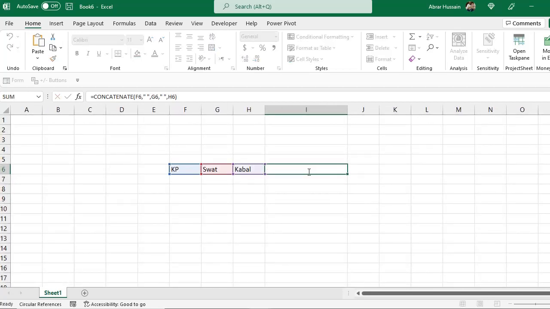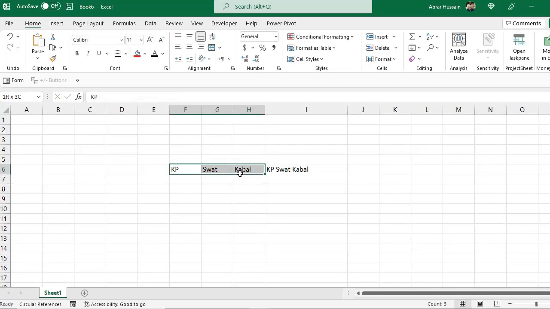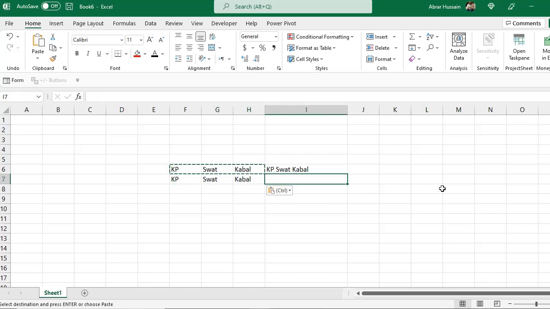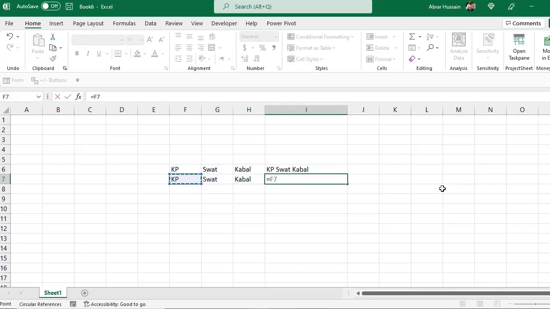There is a space. You can do this in another way also in Excel with the ampersand formula. So what you do, select this one, then you type ampersand, then inverted commas for a space or for a comma or anything you want here. Then you ampersand this one, then ampersand a space in the inverted commas, then ampersand this one. So you can do this with the ampersand formula also.